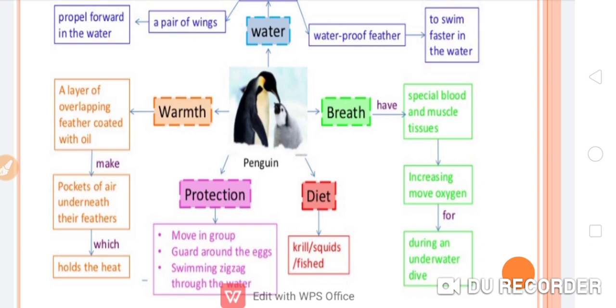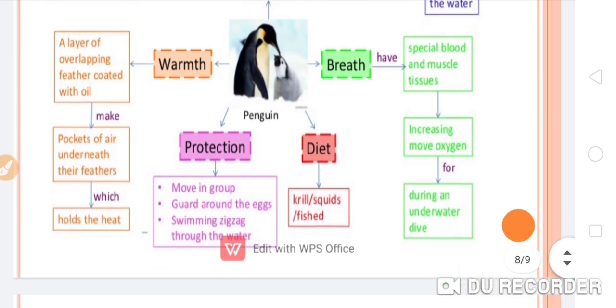Now next, diet. What is the diet? Krill, squids and fishes; they feed on these aquatic organisms. Now next, protection. How do they protect their bodies? They move in a group, which is also very useful for protection.